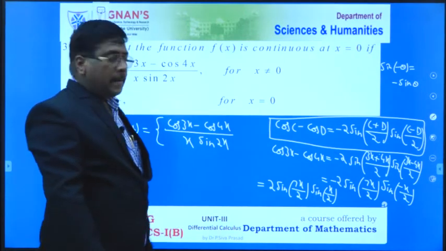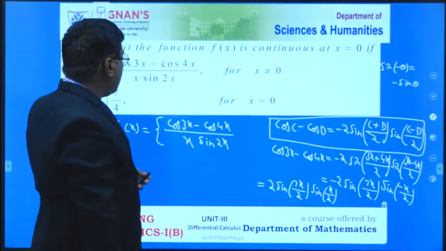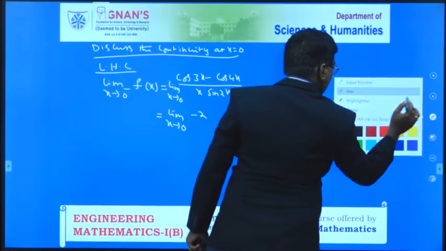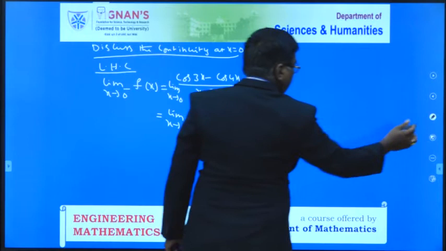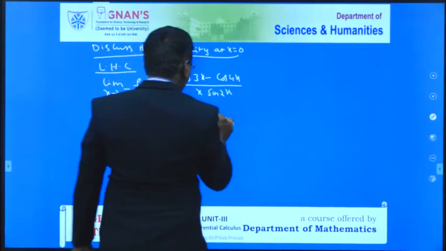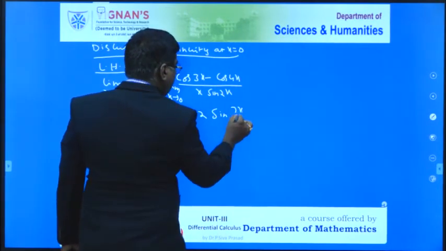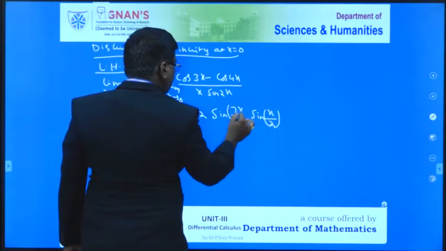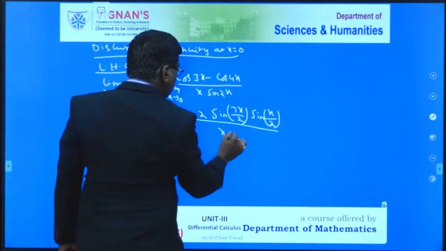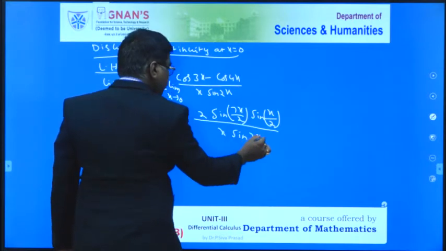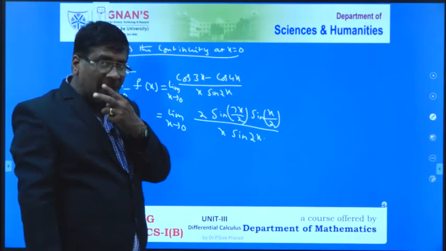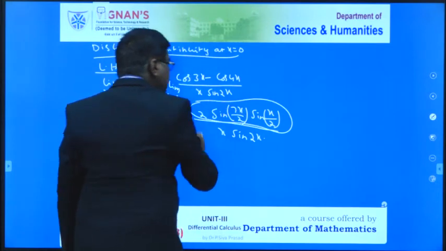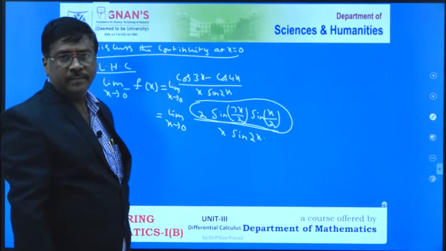Now this value I have to write here: 2 sine 7x by 2 into sine of x by 2, divided by x into sine 2x. All of you catch my point? I think all of you are aware of how you get this step from the previous one.